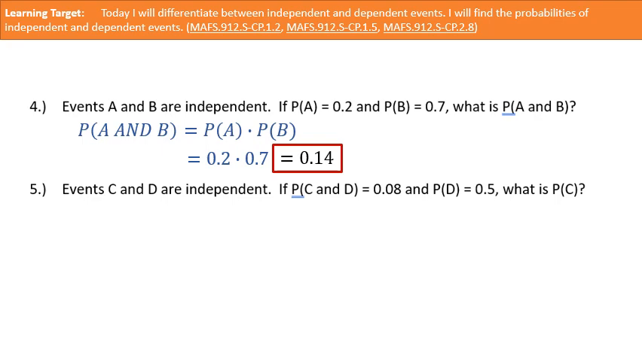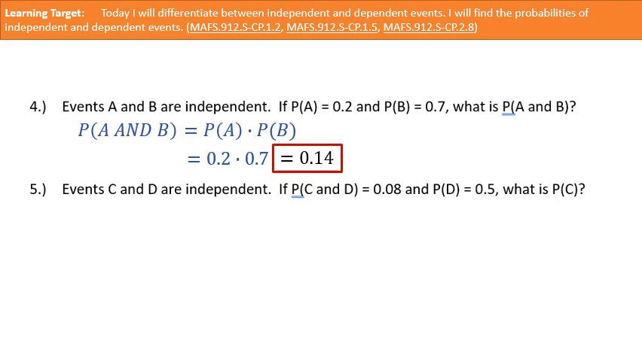0.14. Done and done. Okay? All right, look at 5. 5's a little bit tricky. If you think you got 4 and you try 5, it's very possible you get kind of mixed up, and that's okay. All right, because guess what we're doing? We're learning. All right, so events C and D are independent.